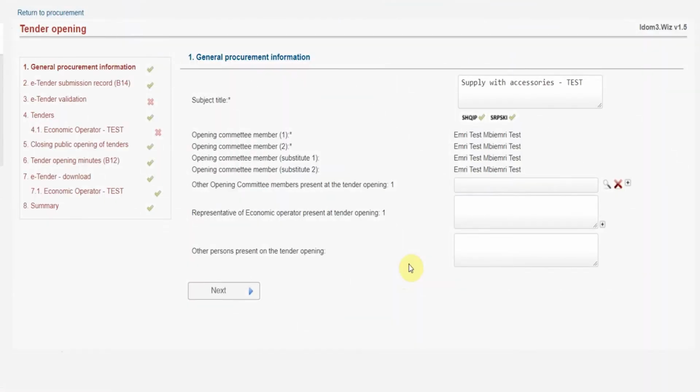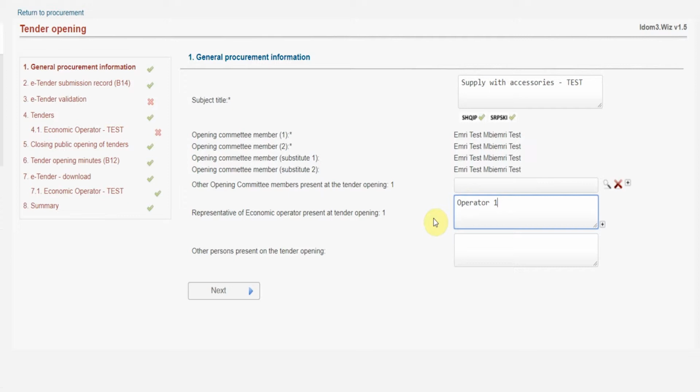In the first step, the General Procurement Information window is displayed. The naming and opening process commissions are automatically presented. The opening officers are obliged to enter records on the representatives of the economic operators present during the opening process.